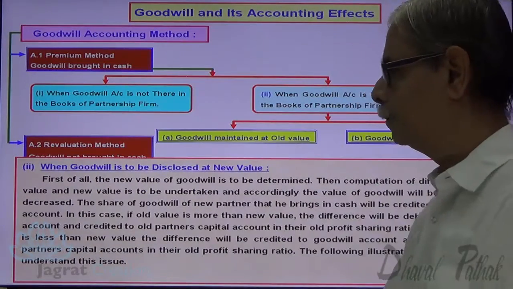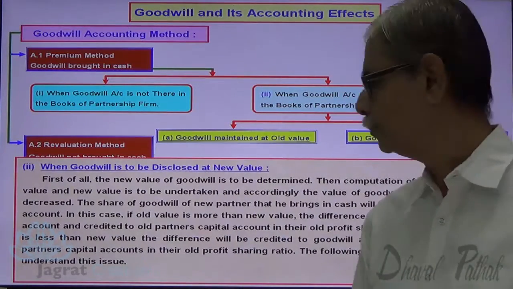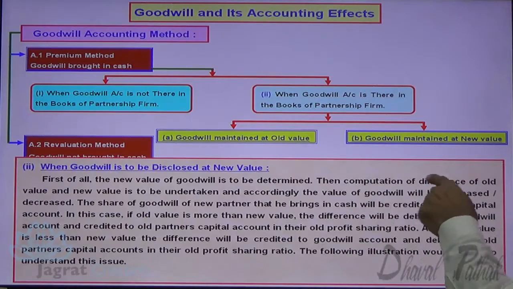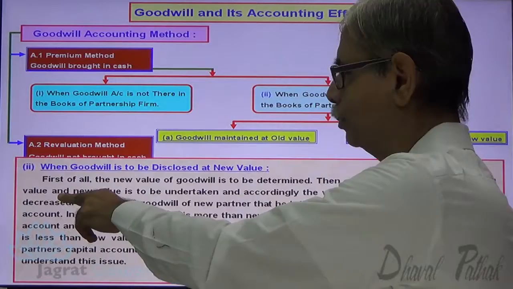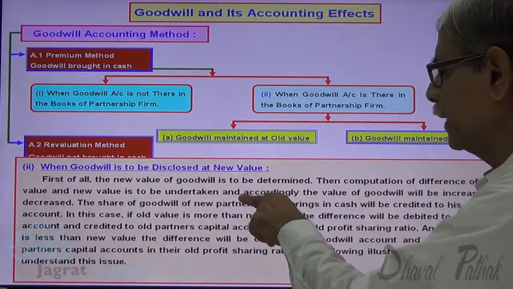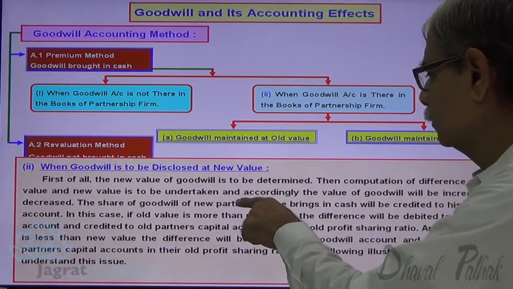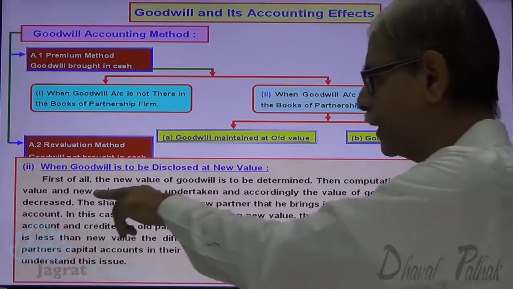First of all, the new value of goodwill is to be determined. Then computation of the difference of value, difference of old value and new value, is to be undertaken. Accordingly, the value of goodwill will be increased or decreased.